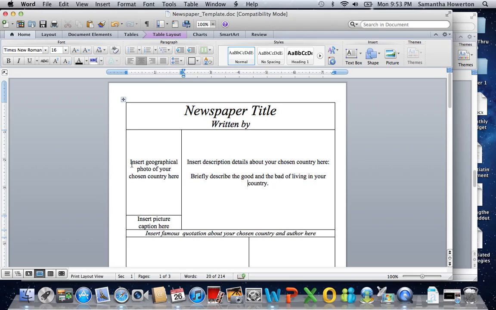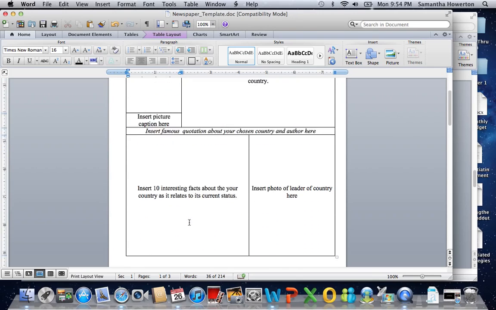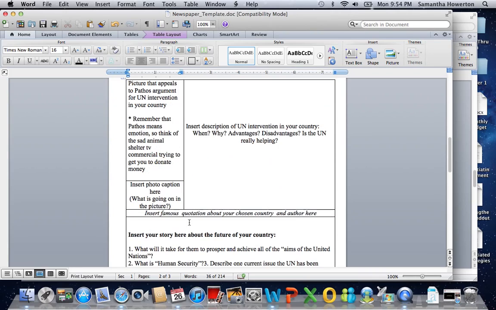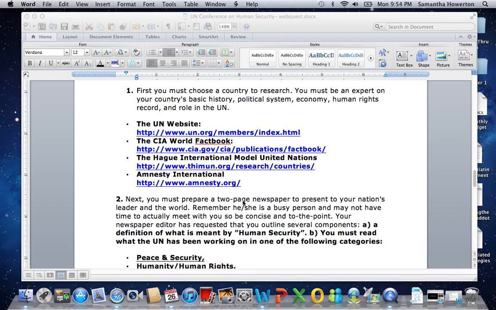Okay? Over here it says you're actually inserting a picture of that country. Underneath it, where it says insert picture caption, you're specifically talking about what's going on in that picture, and so on and so forth for each one of these boxes. Okay? Pretty self-explanatory.